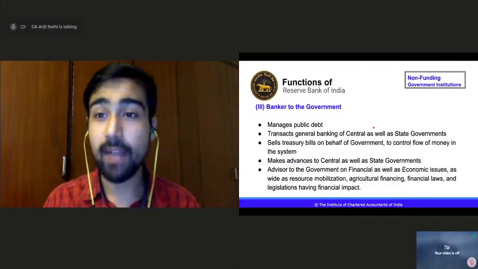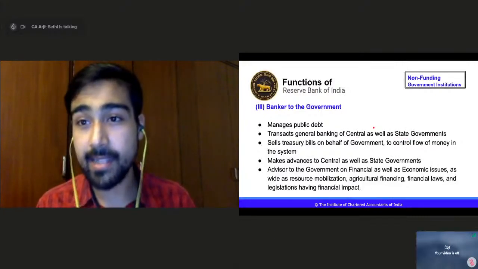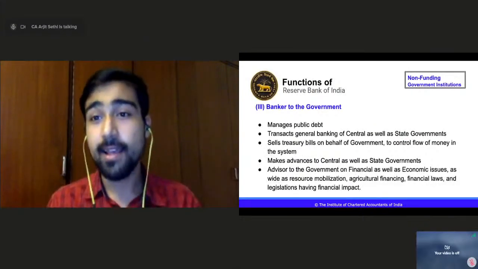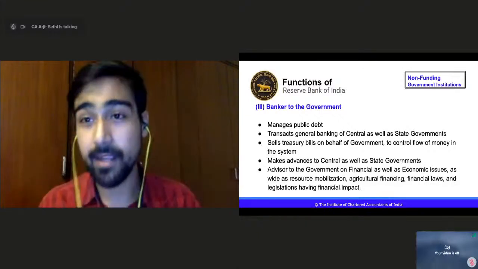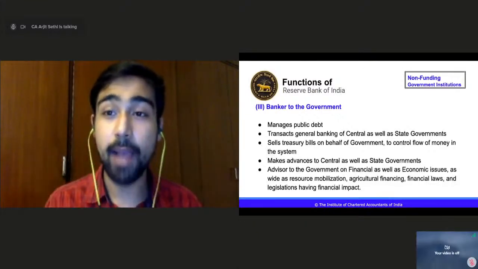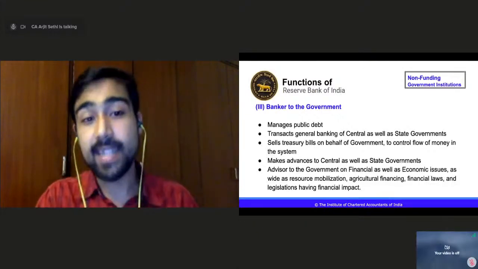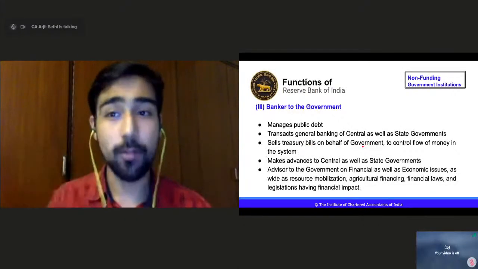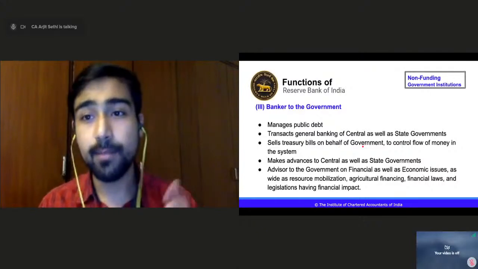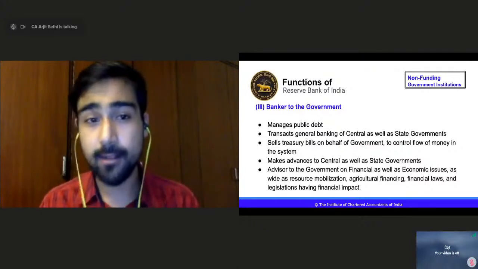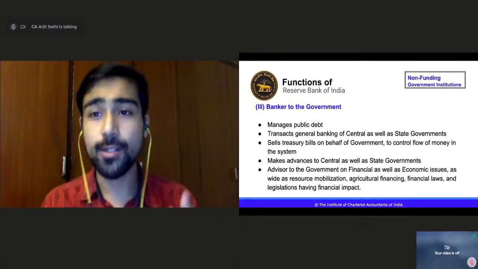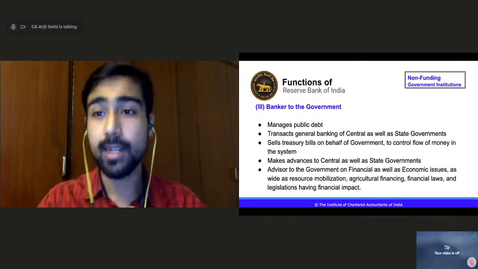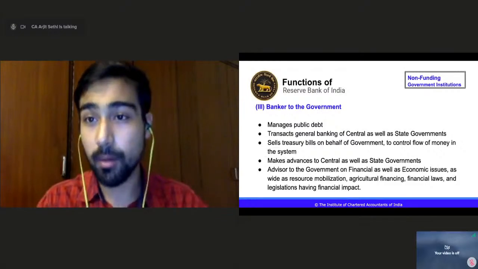Governments are not having accounts in your ICICI or Axis Bank, right? Governments have their transactions through RBI. So RBI is actually the bank of the government. It sells treasury bills on behalf of the government. When the government wants to raise money from the public, there are government bonds and government treasury bills, right? The government wants to take money from the public, so it issues bonds and treasury bills to the public.